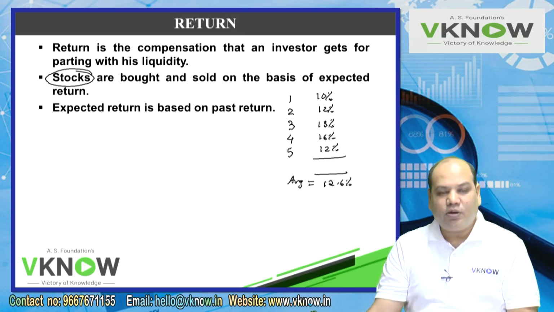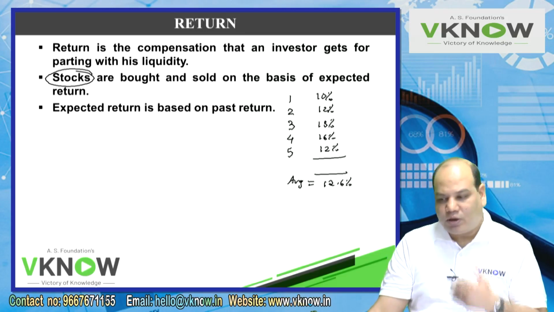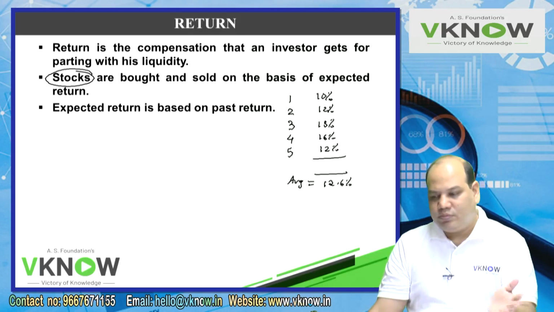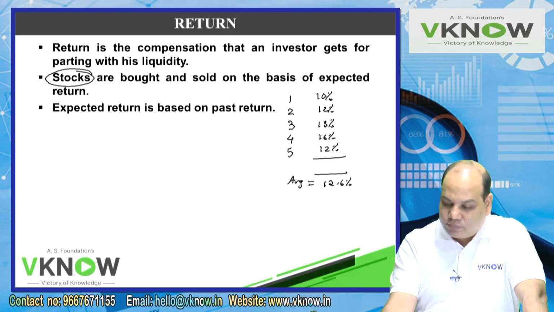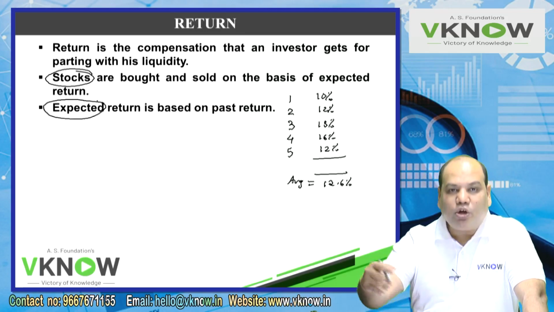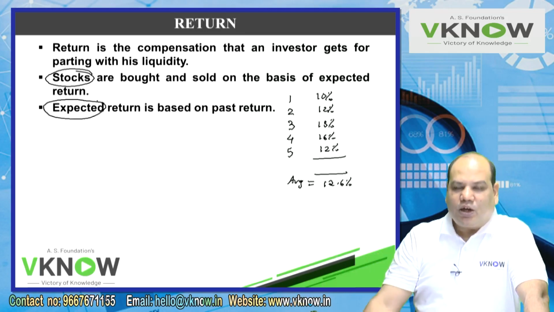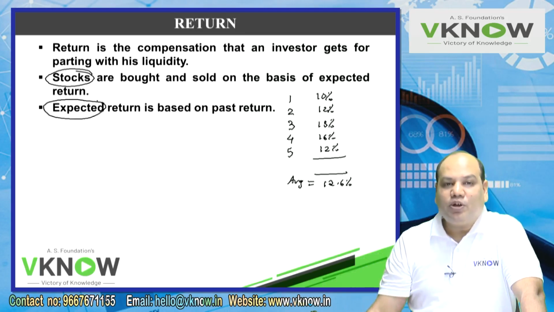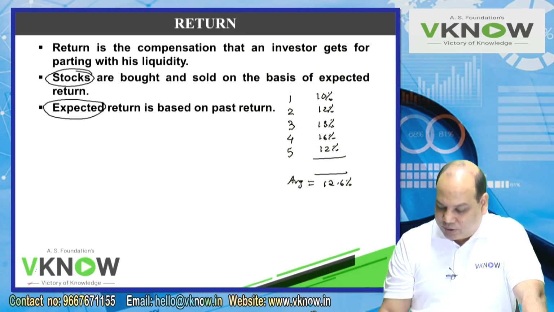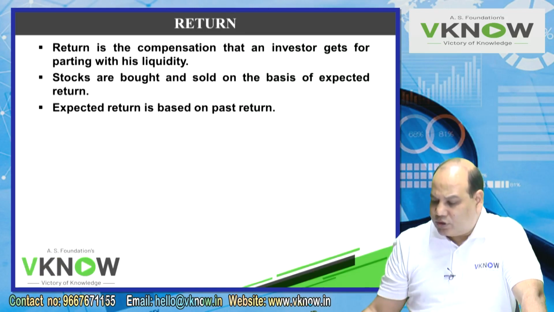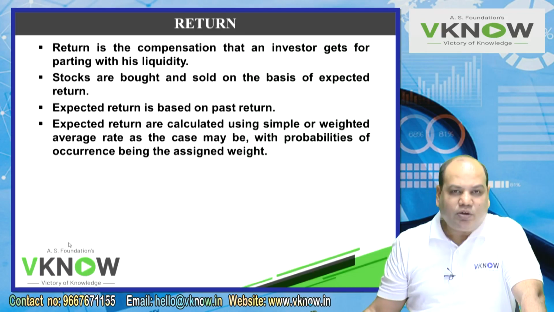So I will form an expectation now that if I invest in this share, I can expect to earn a return of 12.6%, but of course expected return may not be materialized. Actual return in the next year may not be 12.6%, it can be high or it can be low, and that is the risk. But at least we have something to expect, 12.6%. So it is based on past return, or sometimes we make an estimate of the future return.